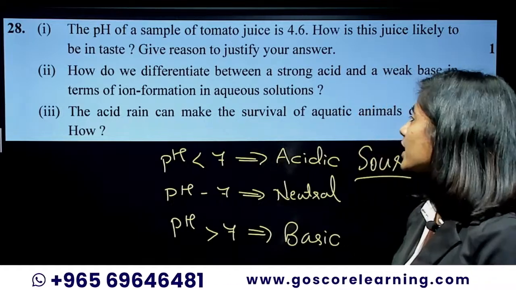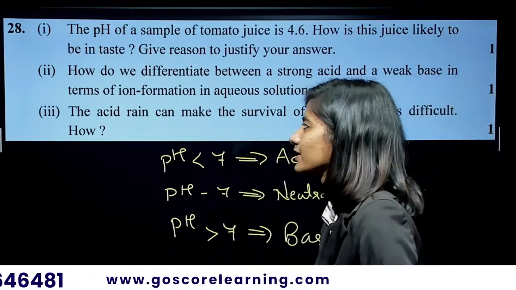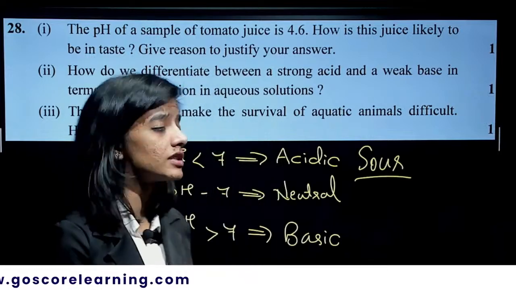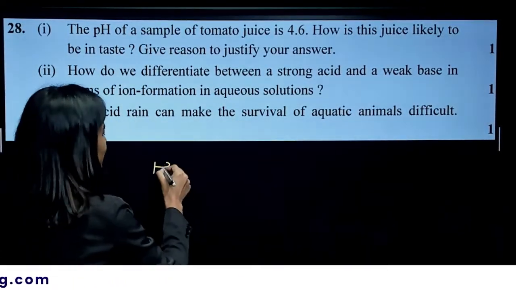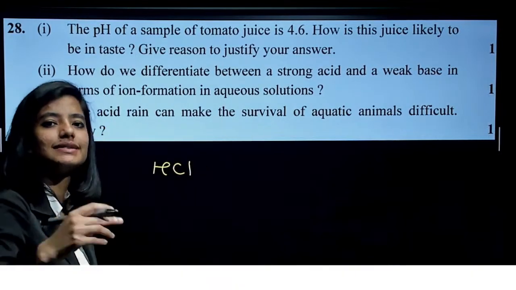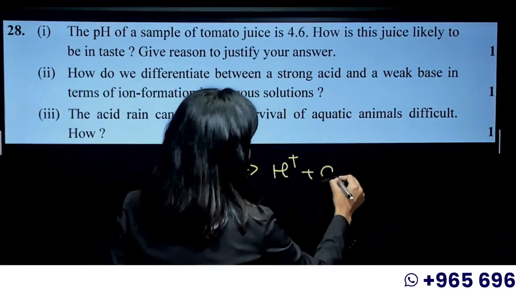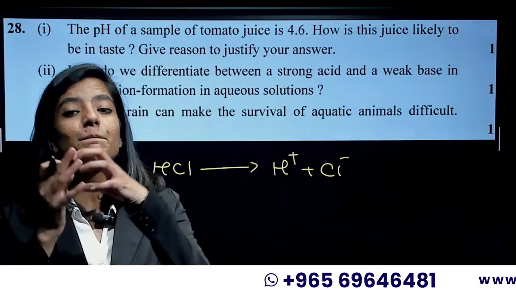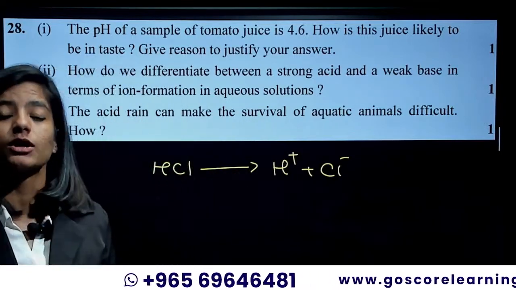How do we differentiate between a strong acid and a weak base in terms of ion formation in aqueous solution? If you take an acid, for example HCl, and mix it in water, it completely dissociates into H plus and Cl minus ions. If an acid or base completely dissociates, that is called a strong acid or strong base.